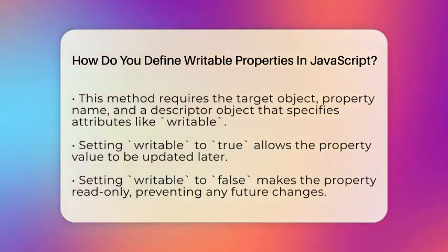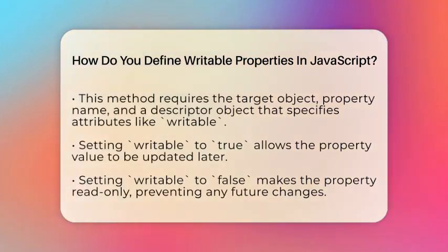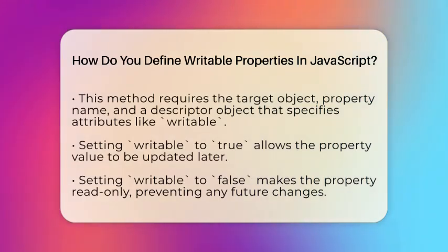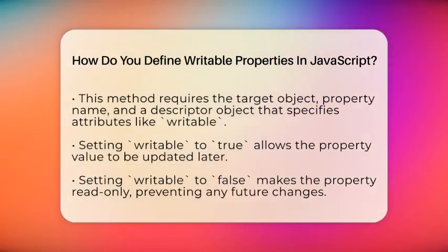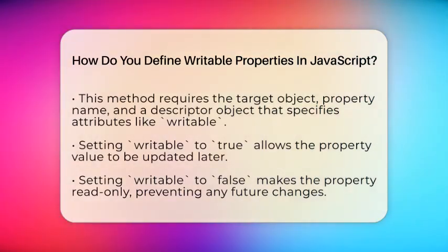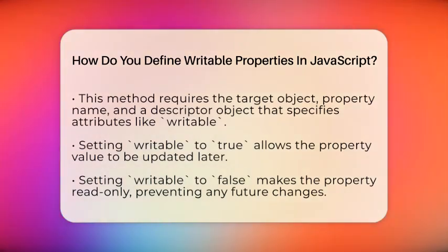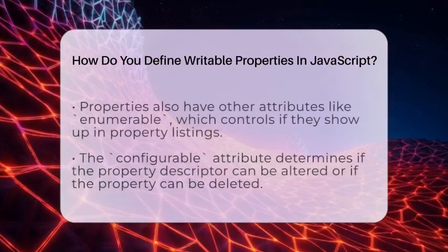Here's how it looks. You start with an empty object, then use Object.defineProperty to add a property called age with the value 30 and set writable to true. This means you can later change it to 35 or any other number.